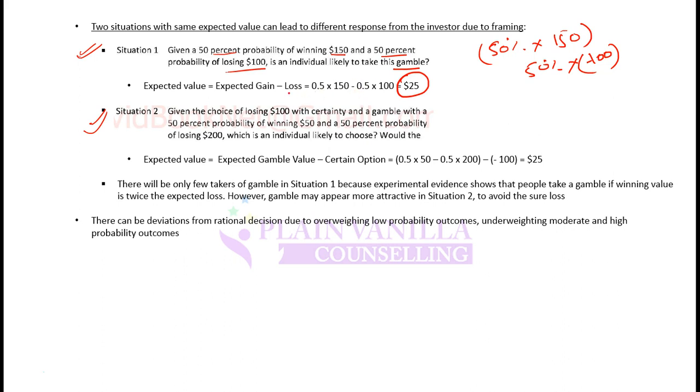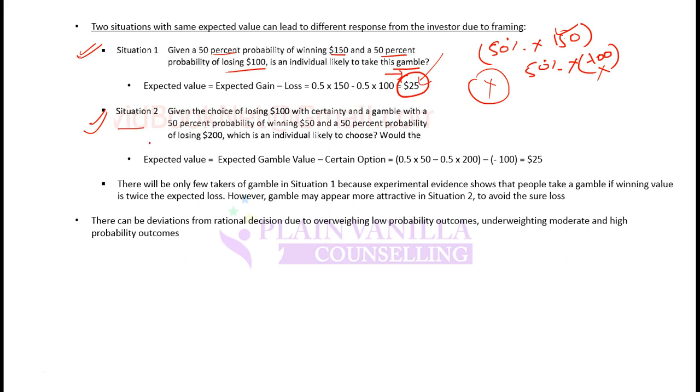The decision is easy. So the investor may take the gamble, or if the investor is loss averse, he may not take the gamble. Why? Because if he takes the gamble, he is getting a return, but at the same time he also has chances of loss. So he will weigh loss against gain, and if he is loss averse, he will not get into the gamble. If he is not loss averse and he is basing his decision primarily on the outcome or expected value, then he will take the gamble.